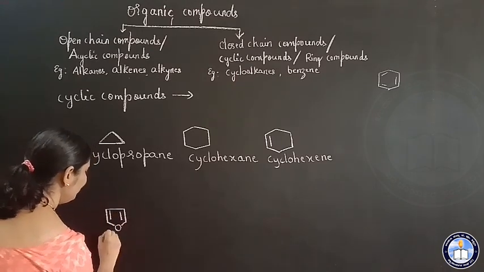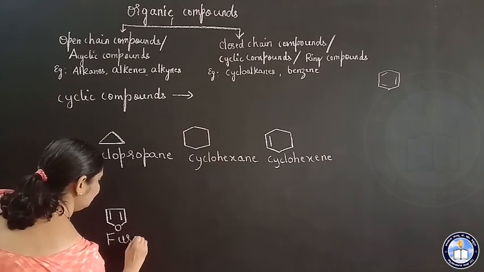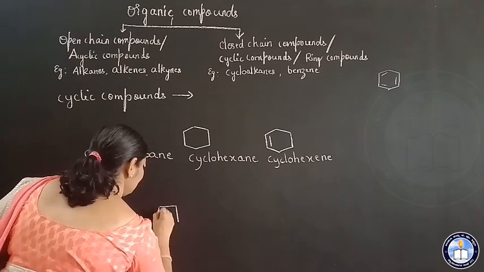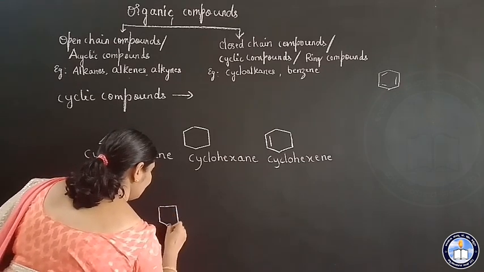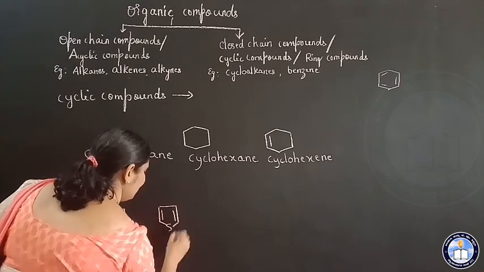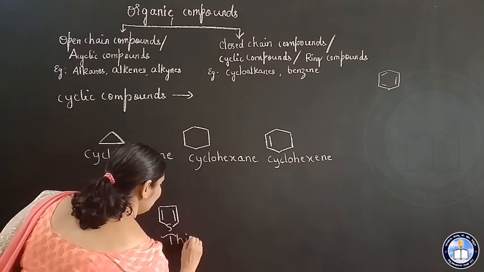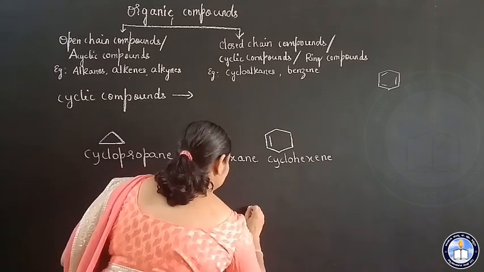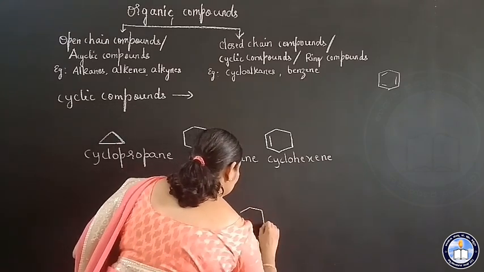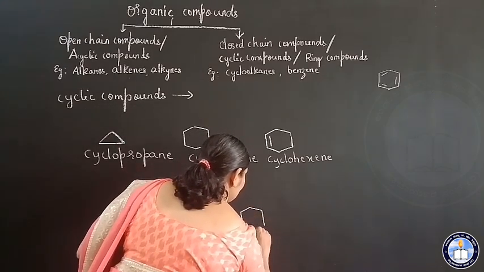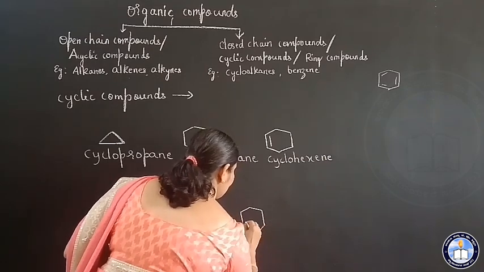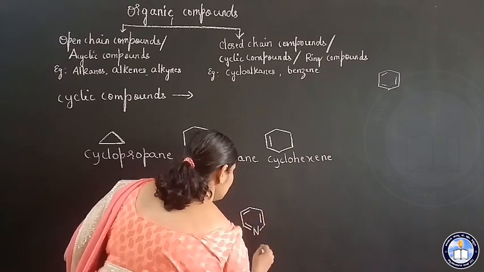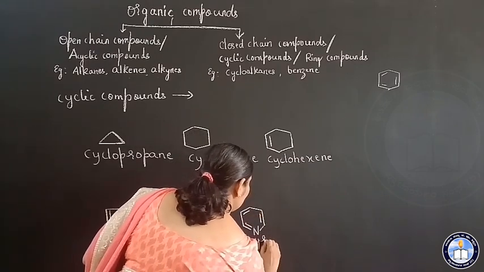So this is furan. Thiophene. This is pyridine.